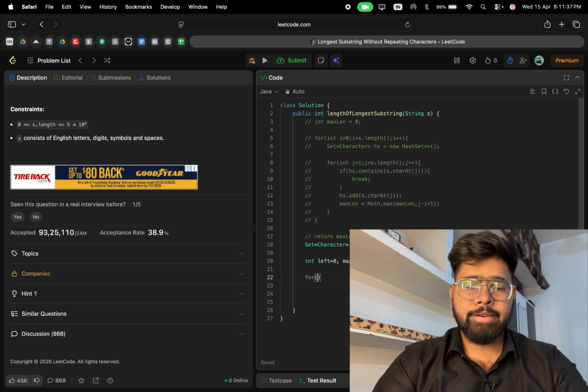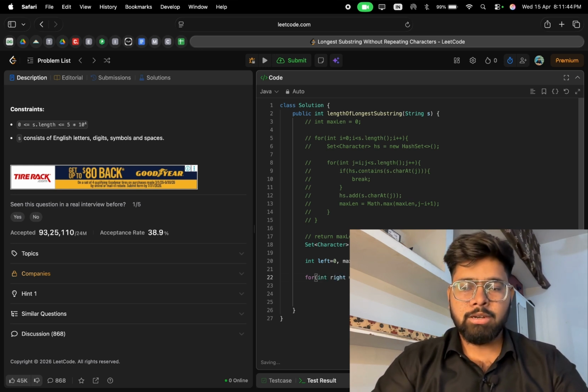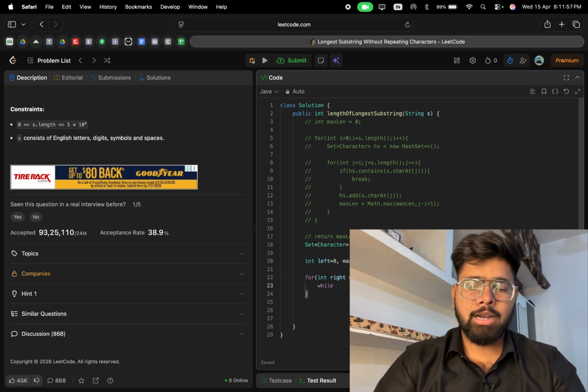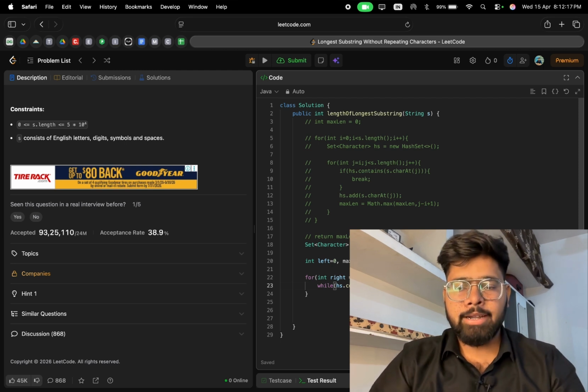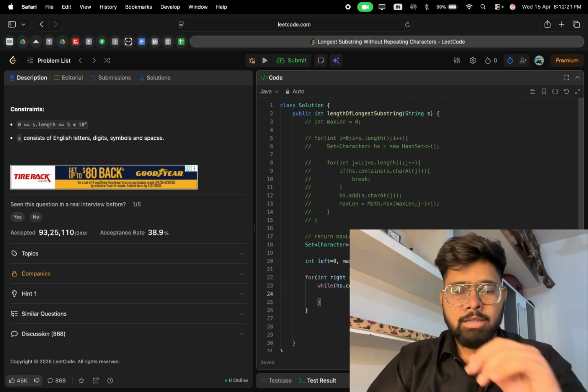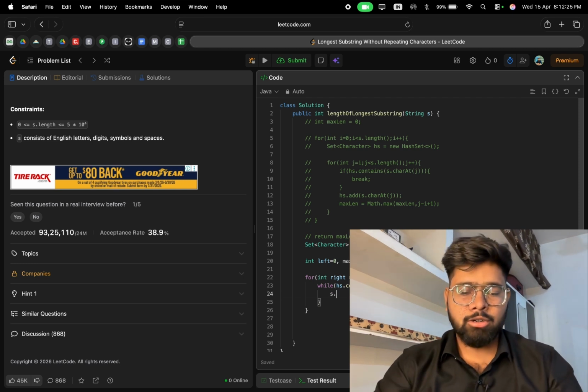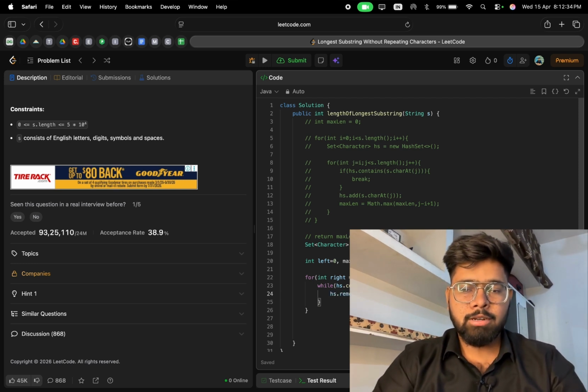Then we have to iterate int right equal to 0 to right less than s.length, right plus plus. Then we have to use another loop, a while loop in which we check if hashSet.contains s.charAt(right). If this condition is true, then we have to remove, hashSet.remove s.charAt(left), and we have to increment left.